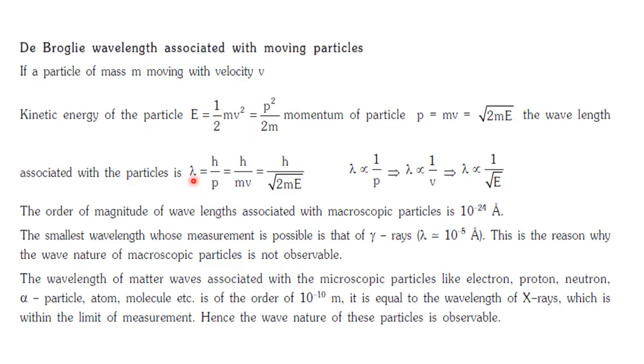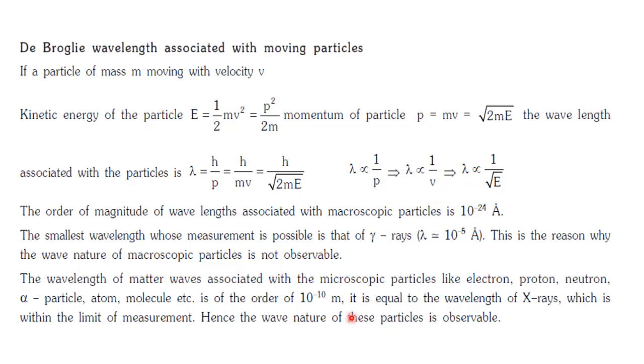So if we substitute this into lambda is equal to h by p, where h is Planck's constant, we finally arrive at a relation between velocity and wavelength. So we can say that the wavelength of the wave associated with the particle is inversely proportional to the momentum or the energy or the velocity.